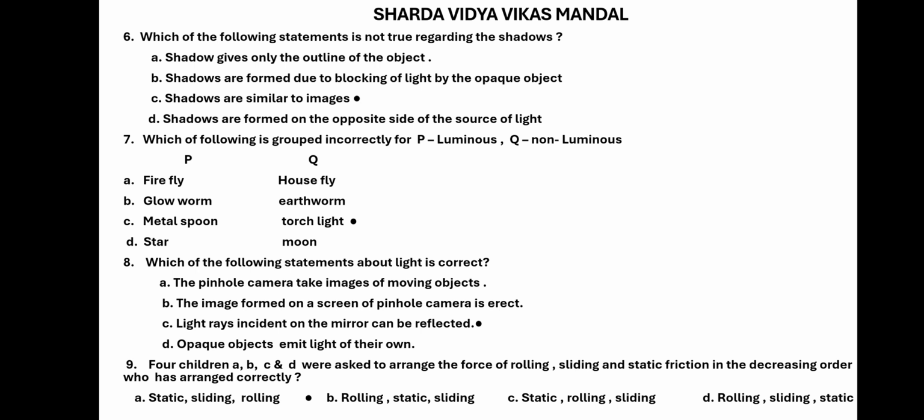Opaque objects emit light of their own? No, they cannot emit light of their own. So C option is the correct statement about light. So 8 is C option.